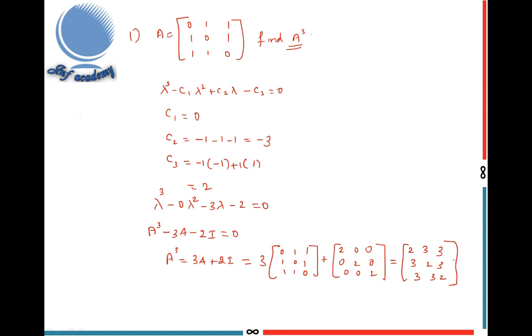This type of question is only asked in the GATE examination, because here simplification is very easy. That means you don't have to find the A square value, because A square coefficient is 0. So this type of question is asked in the GATE examination, because time constraint is very important in GATE examinations. Similarly, you can find the inverse of a matrix by using Cayley-Hamilton theorem. These are the main uses and concepts in Cayley-Hamilton theorem. In the forthcoming videos, I solve previous year GATE questions related to this topic.